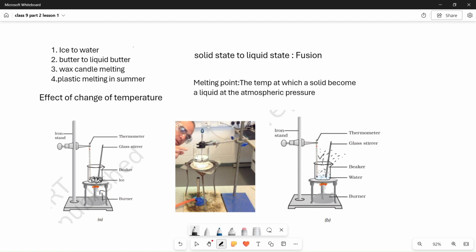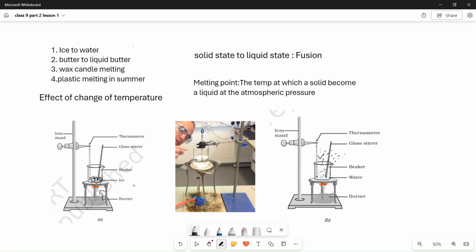When these ice cubes are melting, just record the temperature first, then continuously record the temperature until melting is completed. That means it becomes liquid, right? Then again stir this liquid with the help of a glass rod and record the temperature again. Continue recording the temperature until the water level decreases. These are the observations you have to make in this experiment.